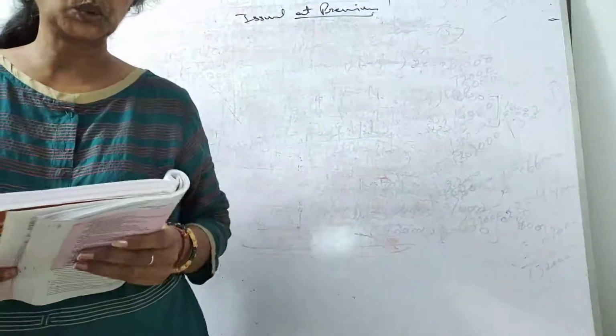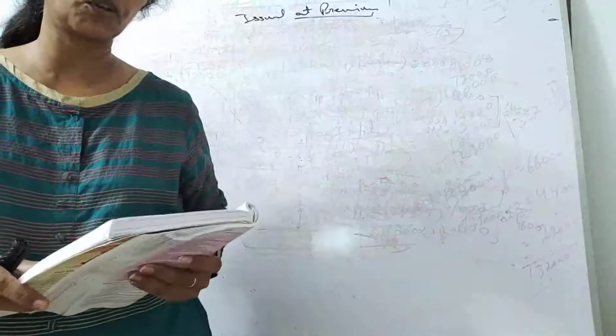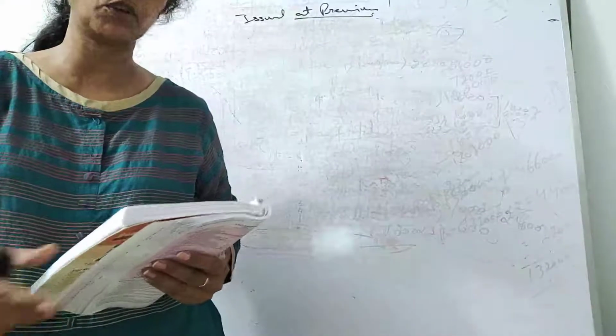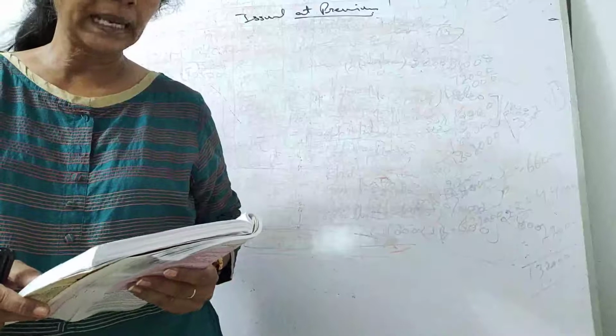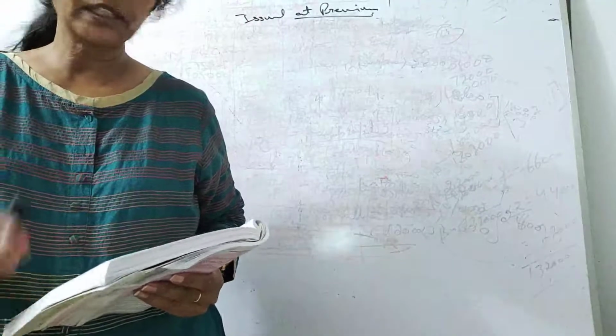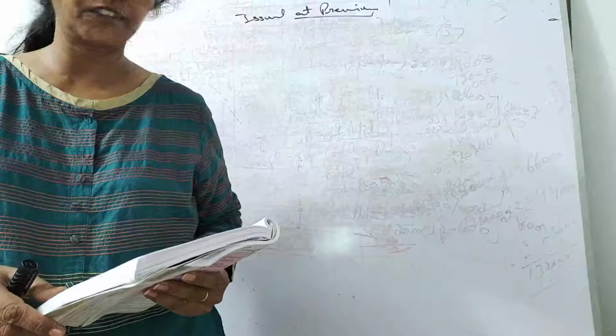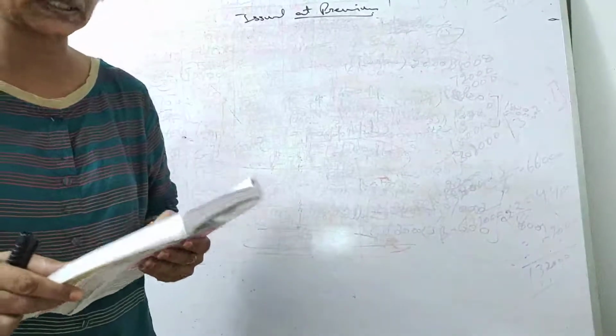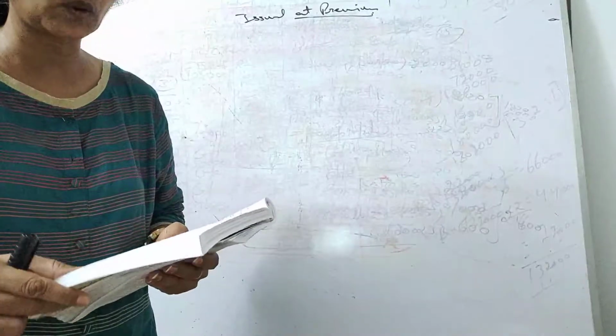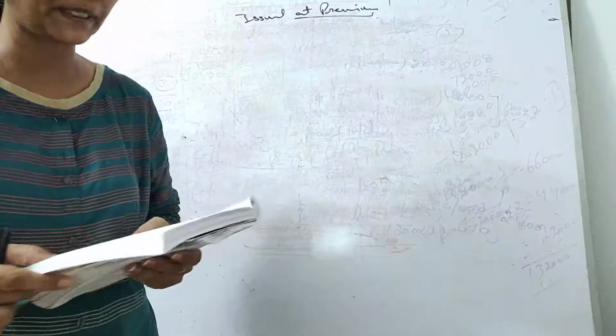Zen Limited issued 10,000 equity shares of rupees 10 each at a premium of rupees 3 per share, payable as 4 rupees on application, allotment 5 including premium, first call 2 rupees. Okay, applications were received for 12,000 shares. The company made pro rata allotment to all the applicants.